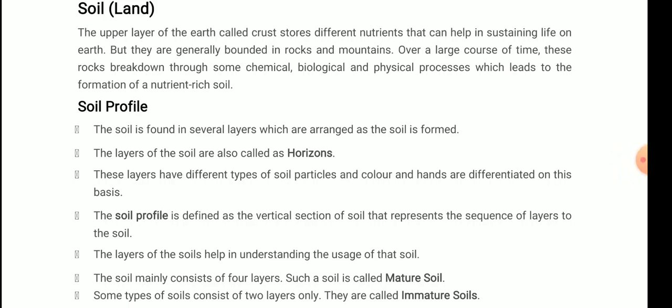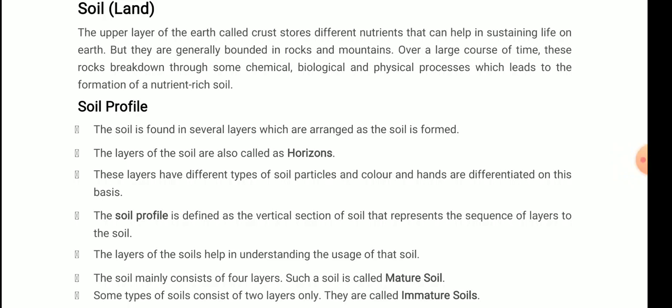So we are discussing the chapter Natural Resources for class 9th, and in the previous video I discussed water pollution. Now we have completed two kinds of natural resources, air and then water. Now the third kind is soil, and as I told you in the first video, these three are the most important parts for the sustaining of life.